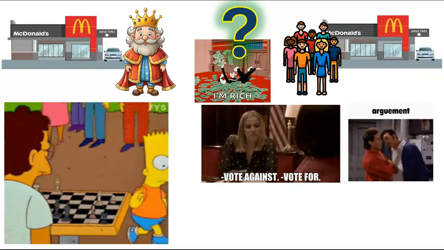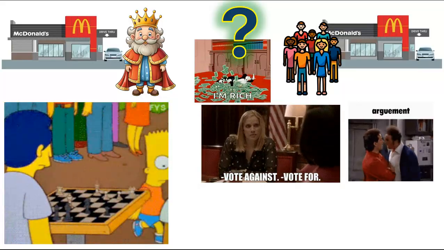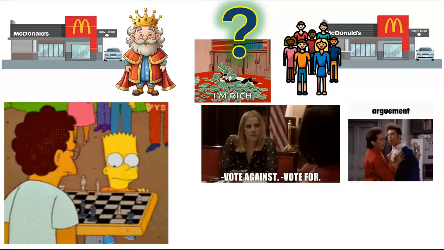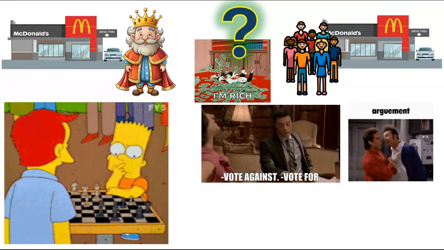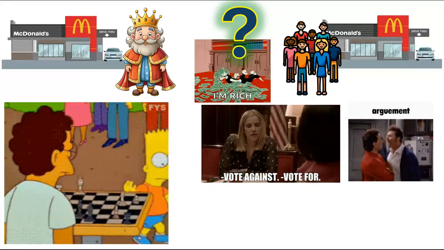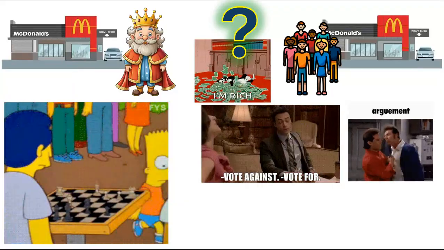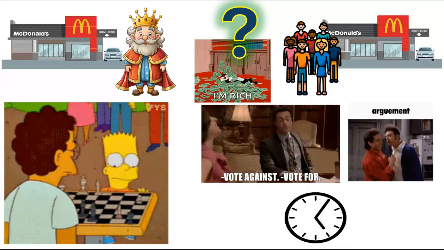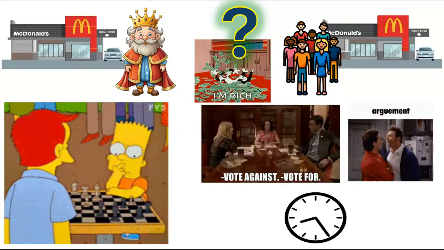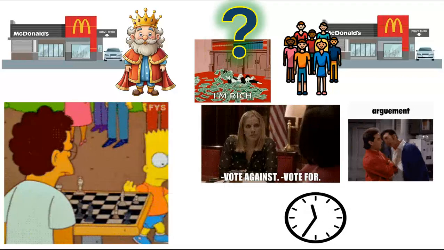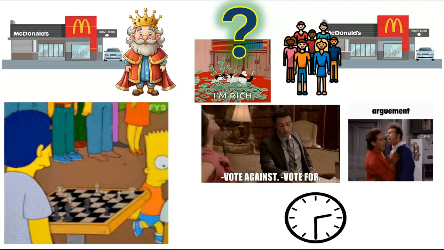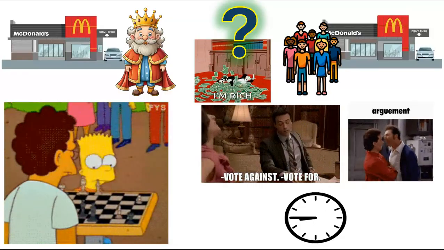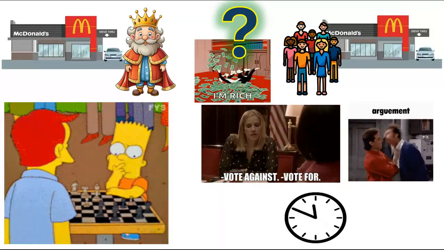Maybe the older employees want a certain set of rules and the teenagers want a different set of rules. And so what you get is a divided McDonald's. You don't have Republicans and Democrats at Mickey D's, but you got the teens versus the older workers. And because we're constantly having to vote on things, it takes a lot of time. All the decisions, all the rules that get created, it can't be quick because everybody's got to vote. Everyone's got to discuss. Everyone's got to debate.